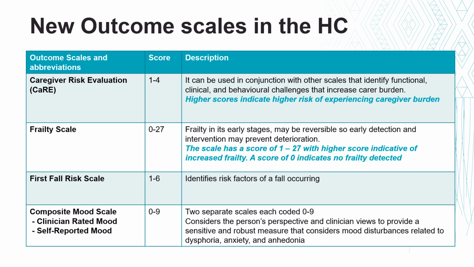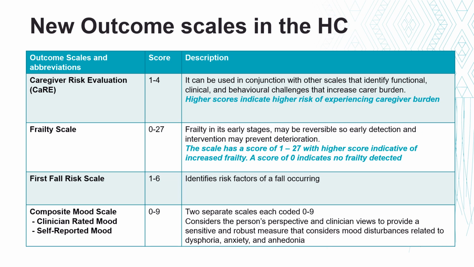The next scale is the frailty scale. This has a scale range of 0 to 27. Frailty in its early stages may be reversible. Therefore, the early detection and intervention of this may help prevent deterioration. The higher the score on the scale is indicative of increased frailty.